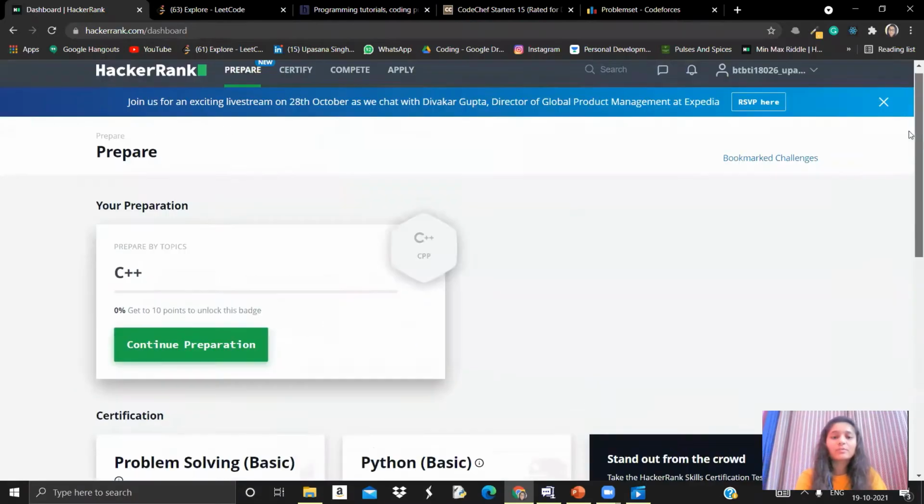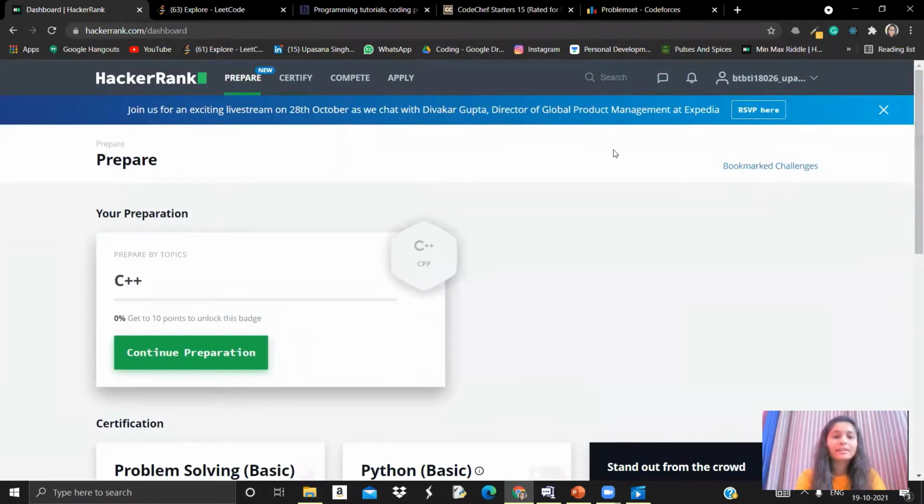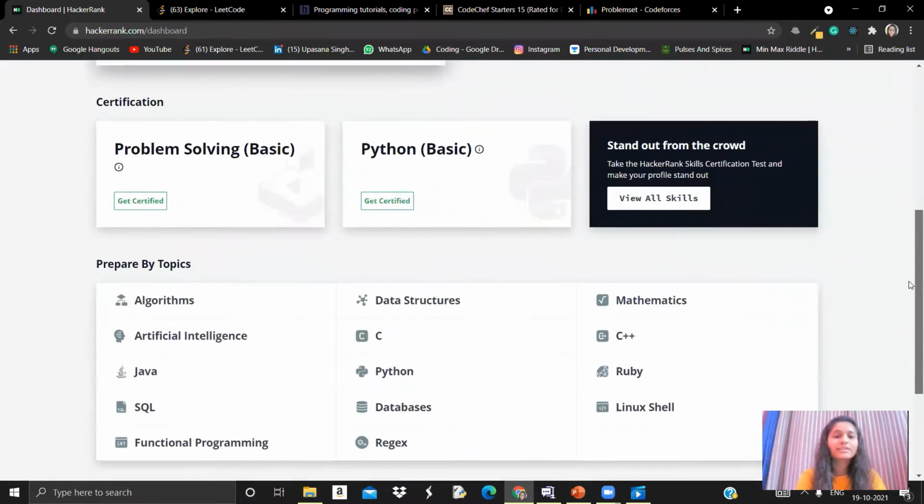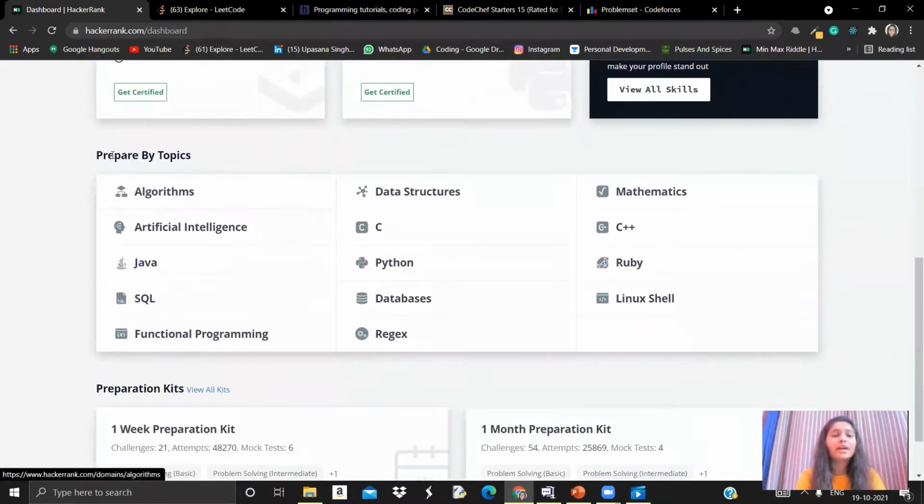So this is the HackerRank platform, and here in the prepare section, you can go in this section and you will find a prepare by topic section where you can practice on a particular topic. If you're not good in C, or if you're going to start with C, C++, Java or Python, then you can choose that and you can solve problems on that.